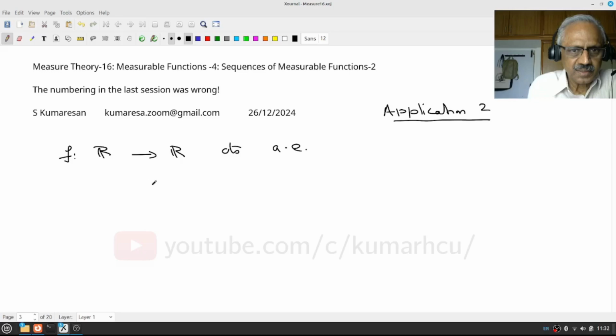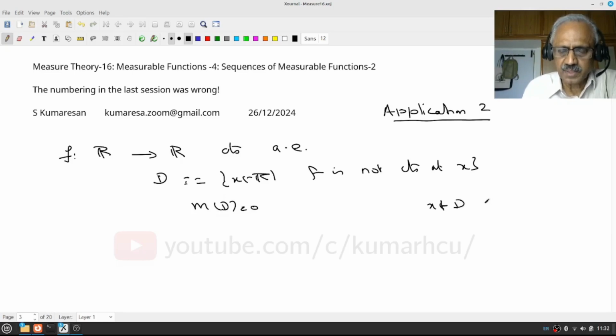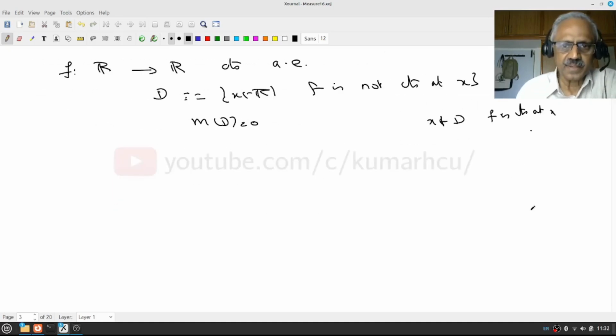That is, there exists a set D of points x in R so that F is not continuous at x. These are the set of points of discontinuity, and its measure is 0. So if x is not in D, then F is continuous at x. What we want to prove is F is measurable.